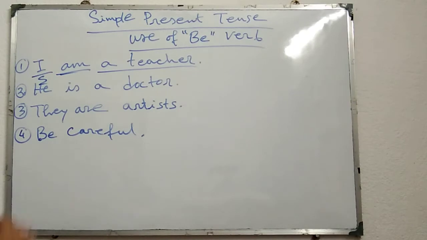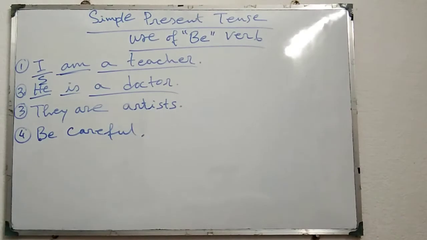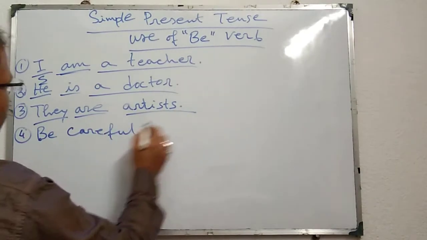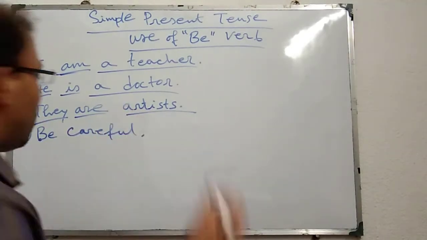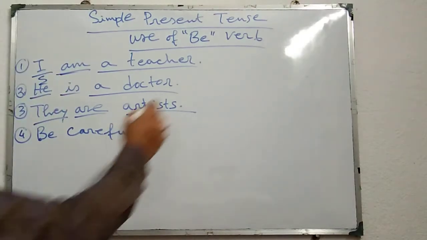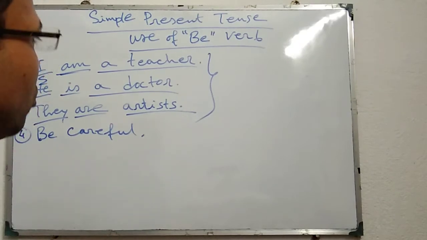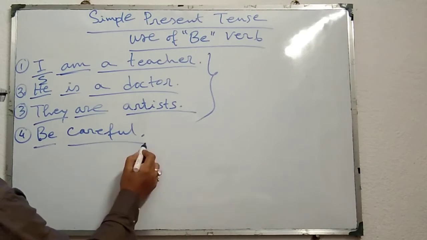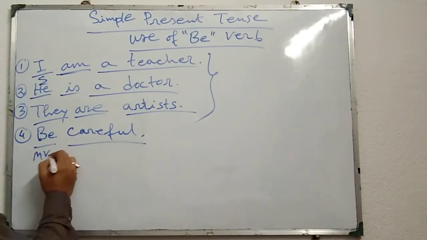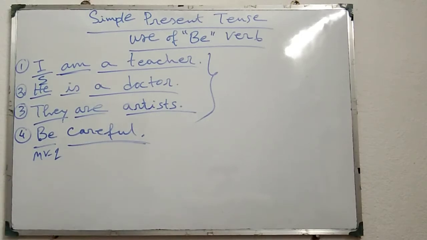Second one, he is a doctor. He is the subject, is is the be verb, and a doctor is the complement. Similarly, they are artists. They is the subject, are is the be verb, artists is the complement. And these are all assertive sentences. In imperative sentences also, in simple present tense, we can use be verb, like be careful. Be is MV1 and careful is an adjective.